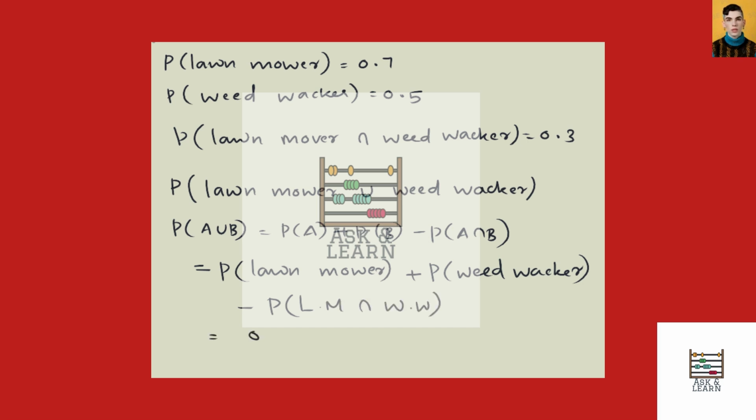That is 0.7 plus 0.5 minus 0.3. That is 0.9. So here the answer, probability of either lawn mower or weed walker